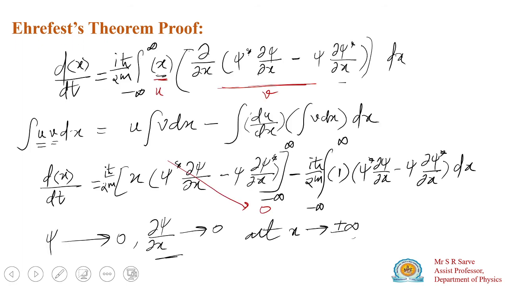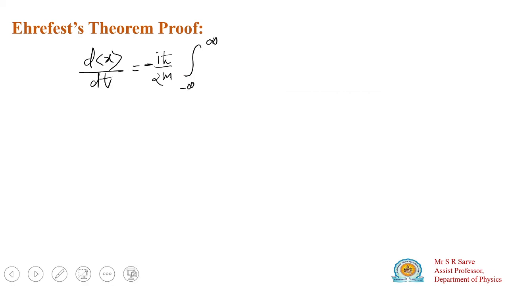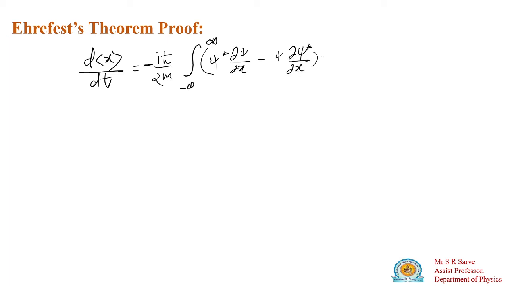It is 1 into psi star d psi by dx. So this will be psi star d psi divided by dx minus psi into d psi star by dx into dx. Okay, so this quantity I can write here.